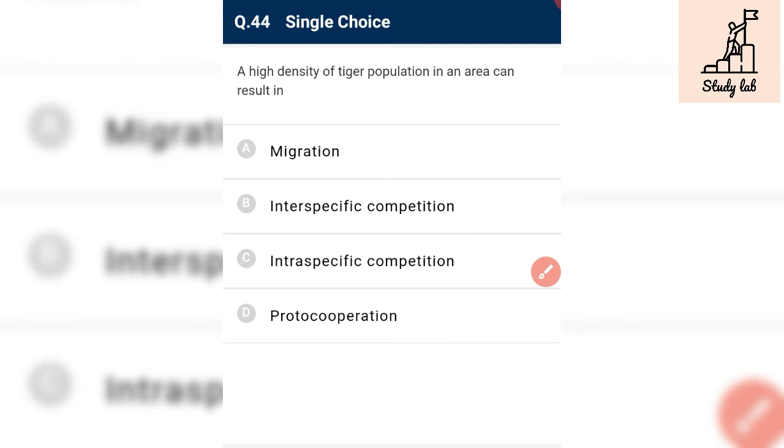The high density of tiger population in area can result in intraspecific competition. Intraspecific means within the same species competition.